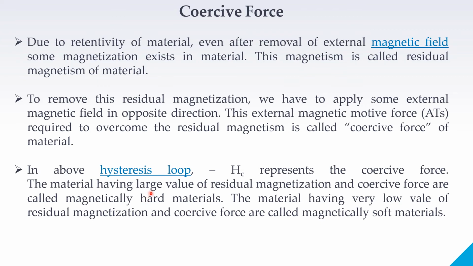Materials having a large value of residual magnetization and coercive force are called magnetically hard materials. Materials having a very low value of residual magnetism and coercive force are called magnetically soft materials. So what is a hard magnetic material? More coercive force and more residual magnetism. And a soft magnetic material has a narrow loop or less retentivity.